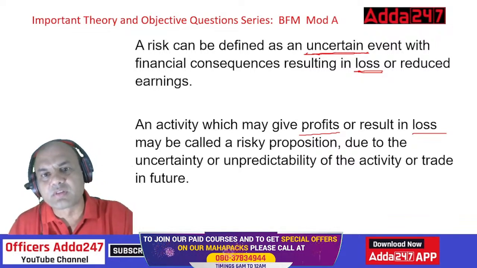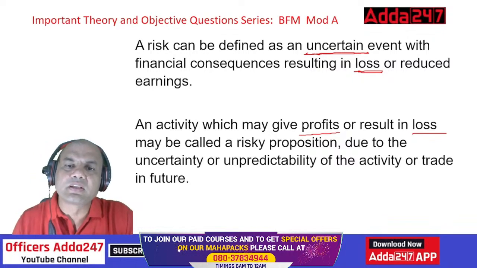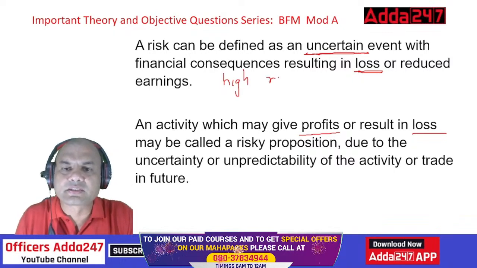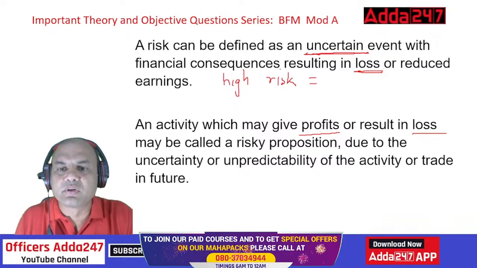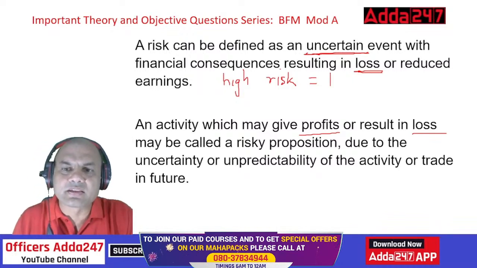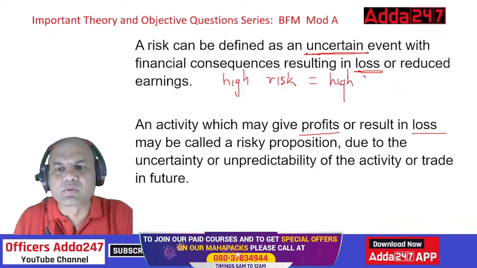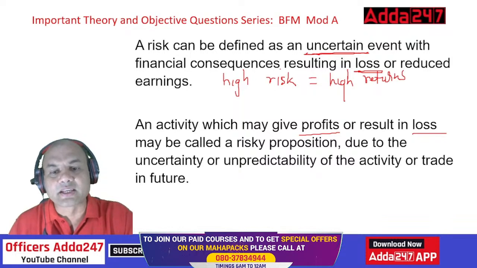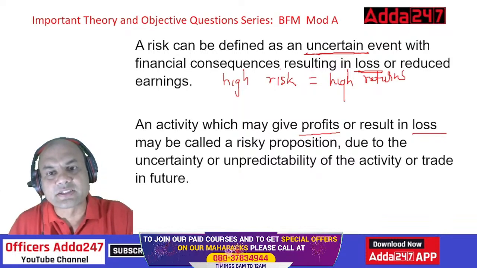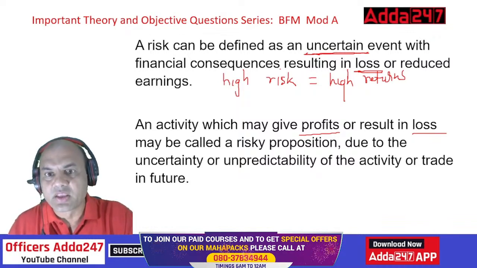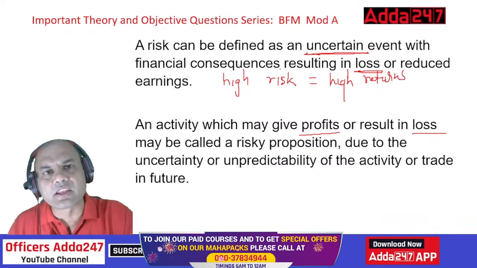But in any project if you invest, the logic is very simple. High risk equals to what? Who can type it in? High risk equals to high returns, right? High returns, that is the basic rule. The one who takes higher risk will always get higher returns. So that's why the second definition satisfies this logic. An activity may give profits or may result in loss. So it means if you are getting profits, definitely there will be a risk of loss. Otherwise, there can't be a profit.